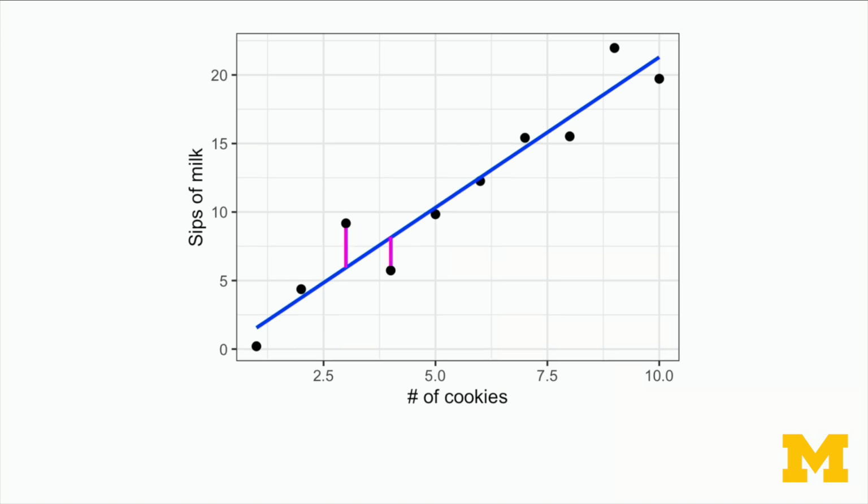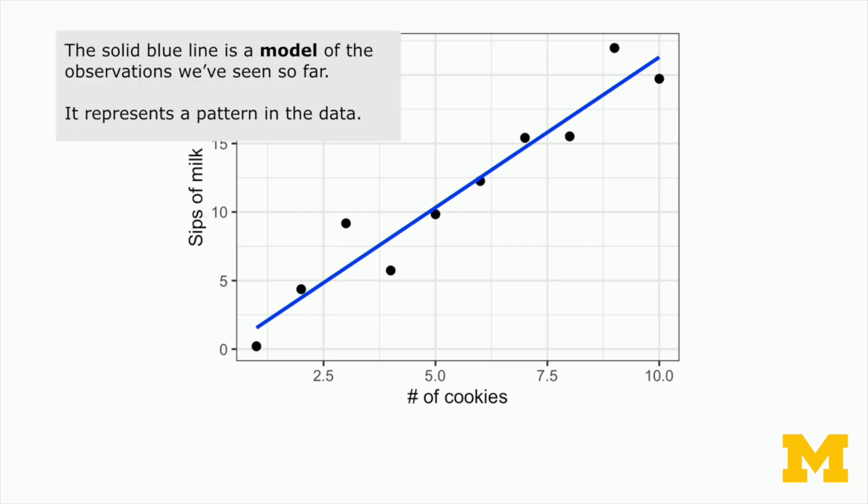And what do I mean by a pretty good model? I mean that we're trying to minimize how far away each of those data points is from this blue line, from our model. We want to get as close as possible to all of those points. So the solid blue line here is a model of the observations that we've seen so far. And it represents a pattern in the data. Right, so it captures this sense that as more cookies are being eaten, we need more milk. It's a line and it's going up with the number of cookies.